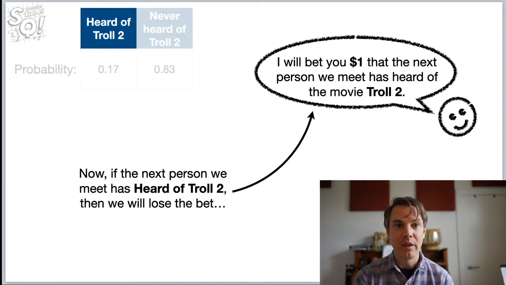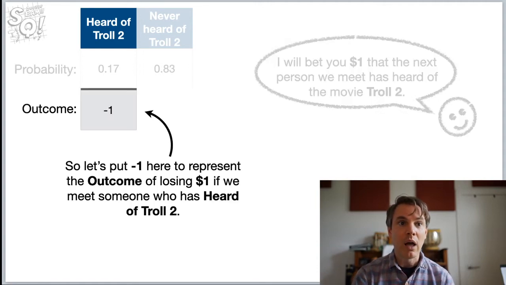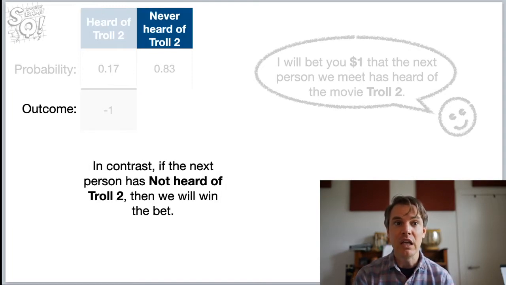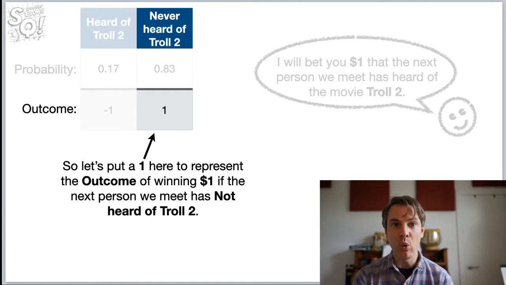Okay, now, if the next person we meet has heard of Troll 2, then we will lose the bet. And that means we will lose $1. So let's put -1 here to represent the outcome of losing $1 if we meet someone who has heard of Troll 2. In contrast, if the next person has not heard of Troll 2, then we will win the bet. Hooray! And that means we will win $1. So let's put a 1 here to represent the outcome of winning $1 if the next person we meet has not heard of Troll 2.